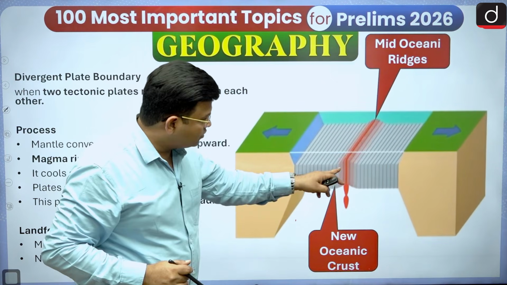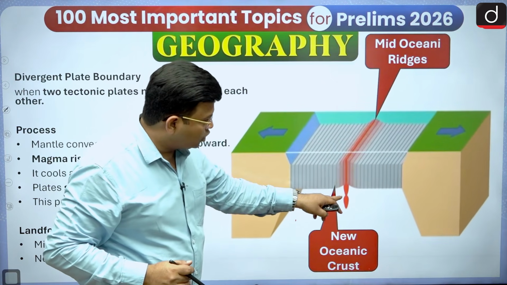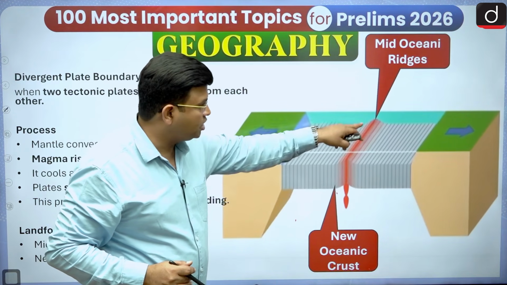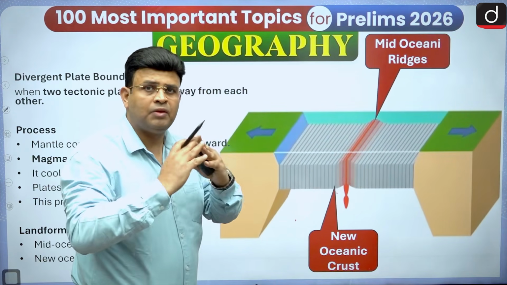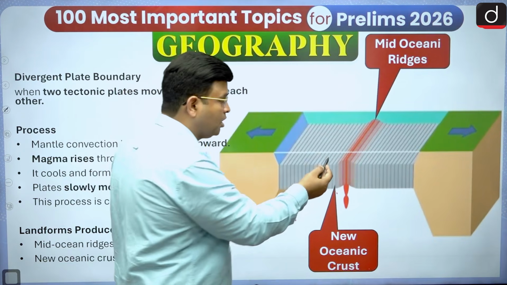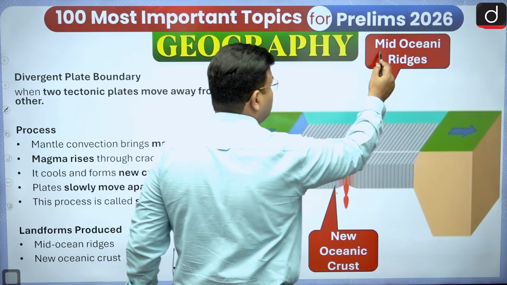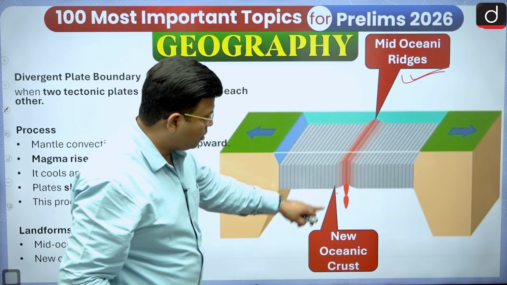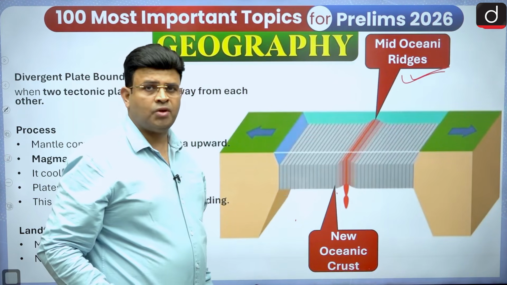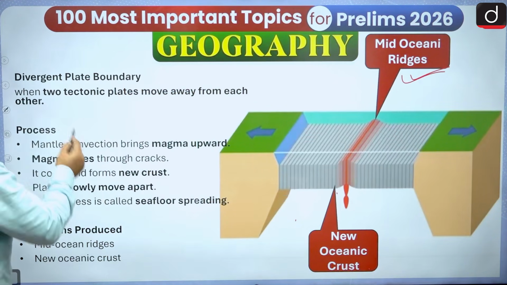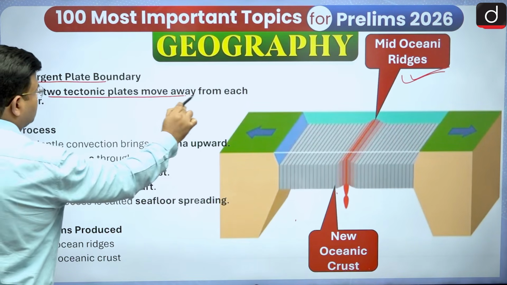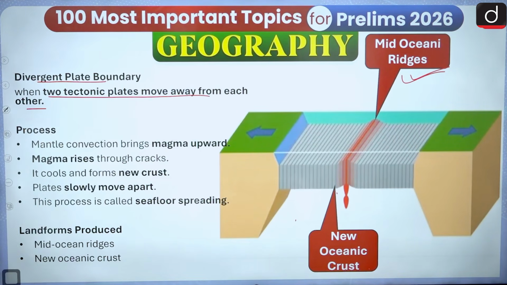In the middle part of this ocean, due to the hotness over there, this section is uplifted and looks like an uplifted chain of mountain range in the middle of the ocean. It is known as a mid-oceanic ridge. Here always new oceanic crust is forming. When two tectonic plates move away from each other along a divergent plate boundary, it is known as divergence.